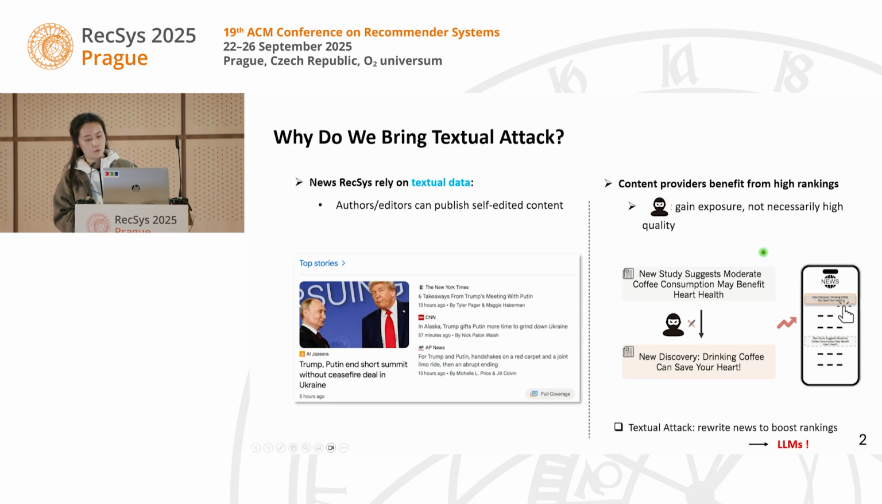For example, on the right of the picture, we can see how health news about the effects of coffee could be manipulated by the attackers or the content providers, who have the goal to make the content rank higher. Such attacks can be achieved by large language models, which is a textual attack. They can rewrite the news to boost the rankings of the content.